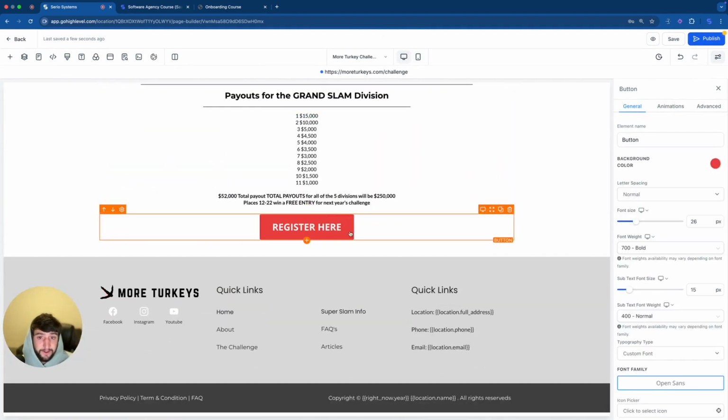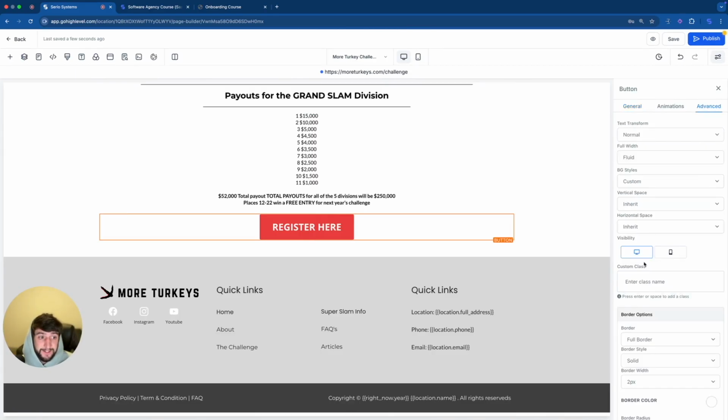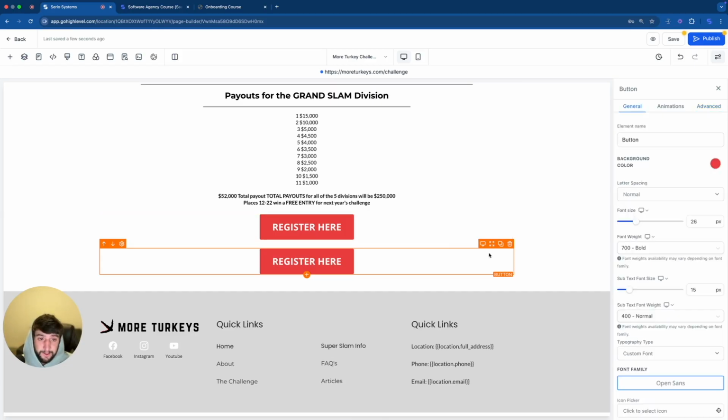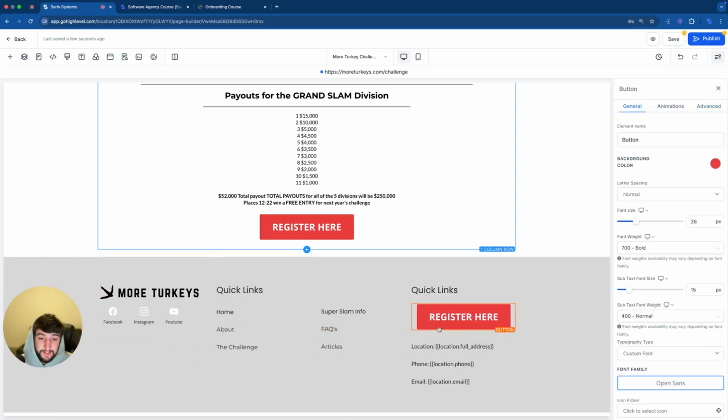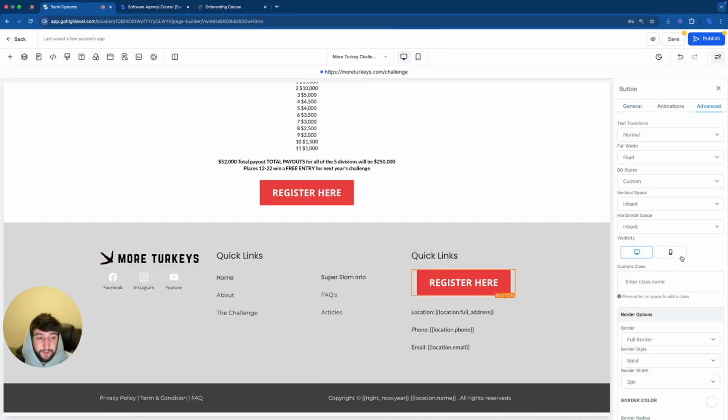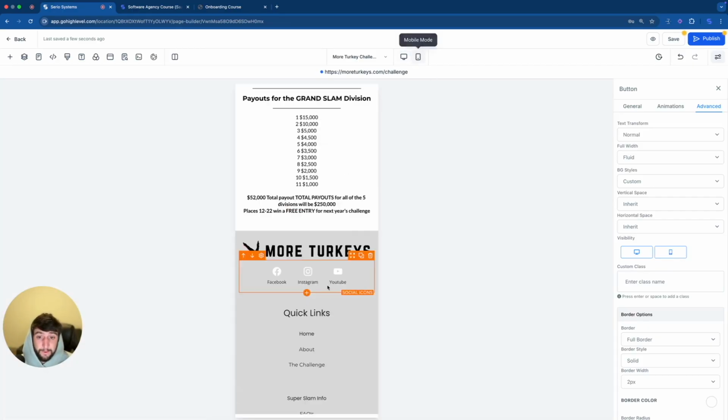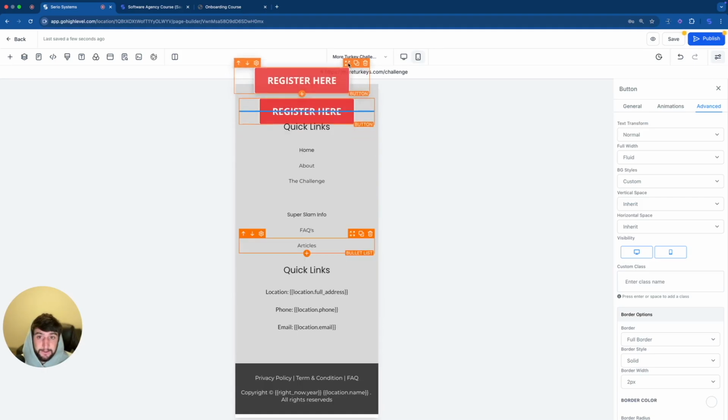We do. And the reason we have it over here in desktop is because if we go to advanced, it's not over here in mobile. So we're going to do that trick again where we duplicate the button and then drag the button to a section we know exists on the mobile. Go back to mobile. We're going to make sure the visibility is on for mobile right here with the button itself. Then we're going to go back to mobile and there it is. So let's take this and scroll all the way up.